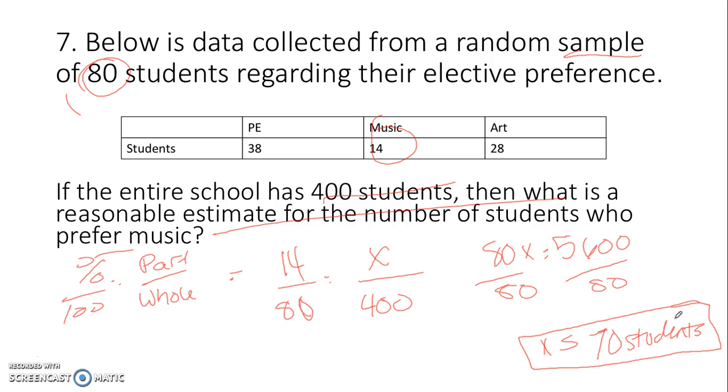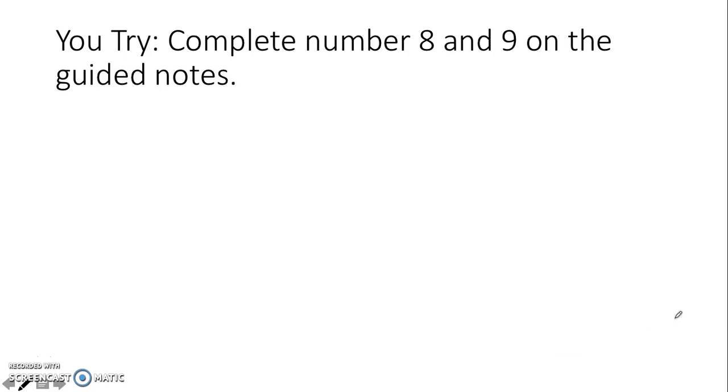All right, so your You-Try problems today are to complete numbers 8 and 9 on the guided notes. Try your best, use the examples. Remember, we want our part over the sample is equal to the part over whole of the actual amount. So it's the sample amount is equal to the real amount. So try those. We will be going over those together when I see you again. And if you have any questions, please write those down as well.